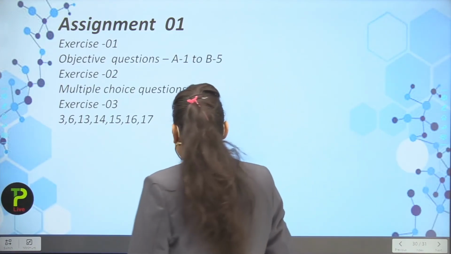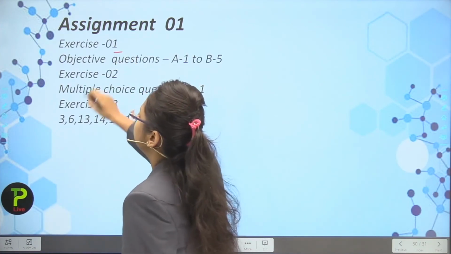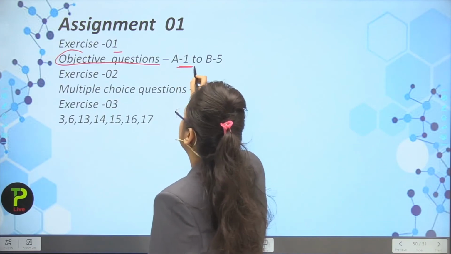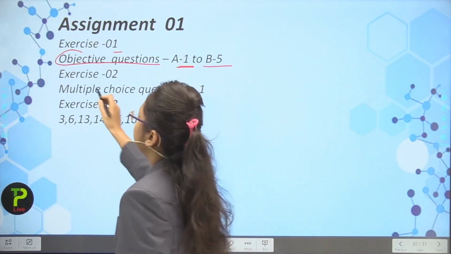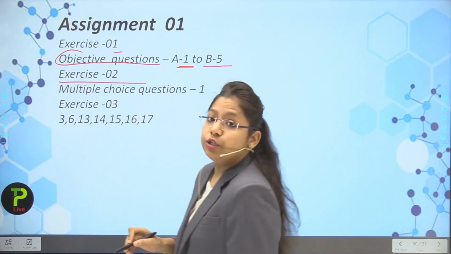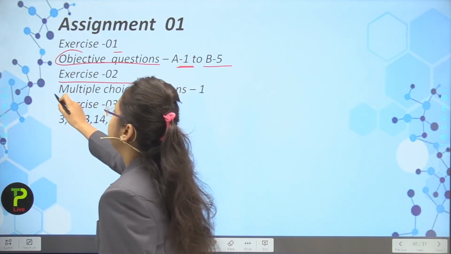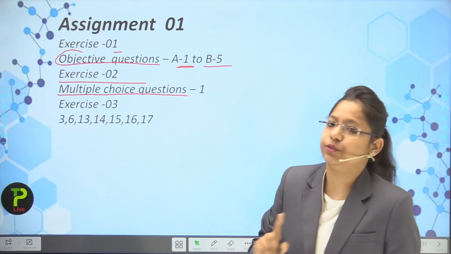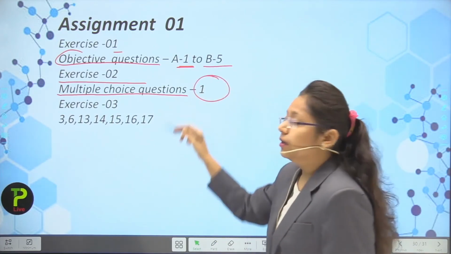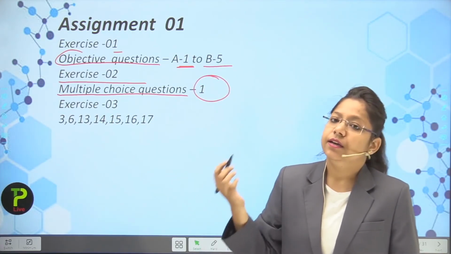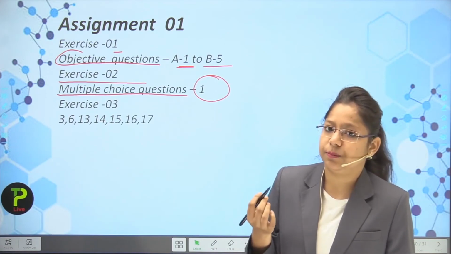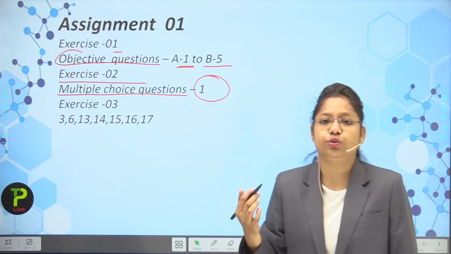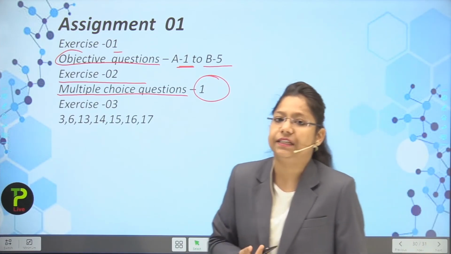First is exercise number 1, in which you have to solve only the objective questions ranging from A1 to B5. Then you have to solve exercise number 2, which has multiple choice questions, and you have to solve just one question, question number 1, because the part which we have read is only in question number 1. I will be giving you questions to solve for your analysis in the upcoming lectures as well.